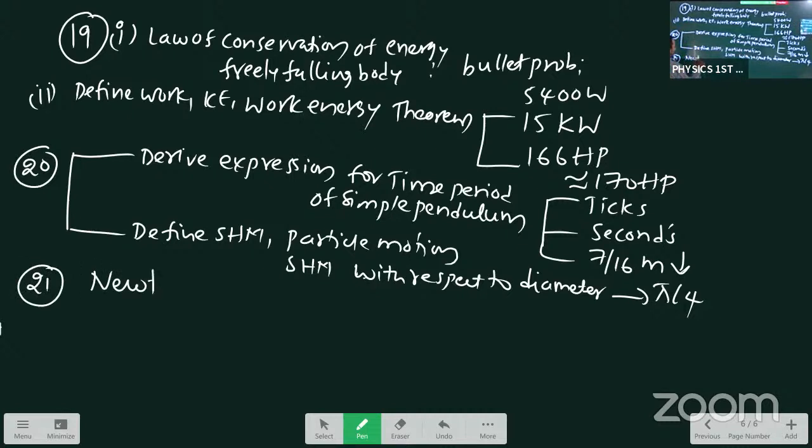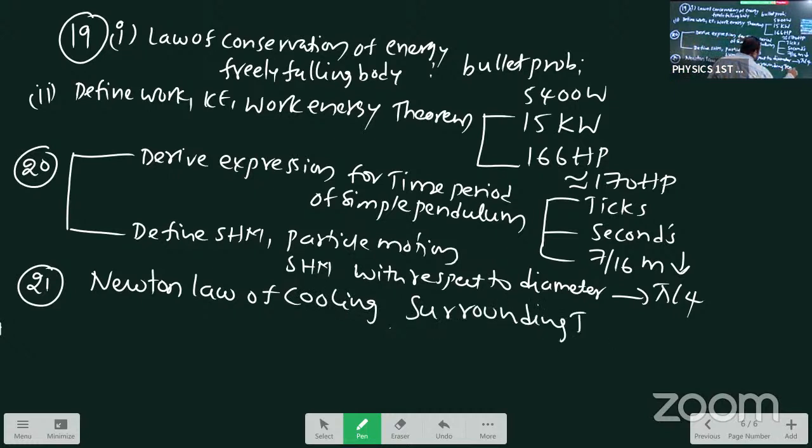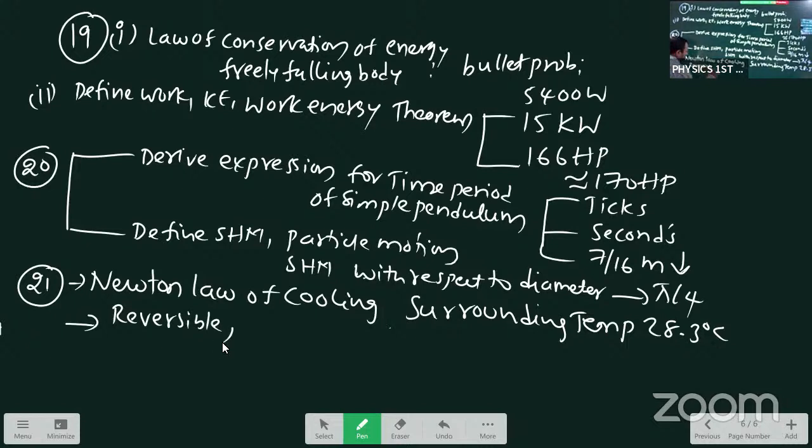Newton law of cooling. Newton law of cooling, surrounding temperature. Surrounding temperature problem, 28.3 degrees Celsius. Today question last: reversible, irreversible process, Carnot engine, Carnot engine.